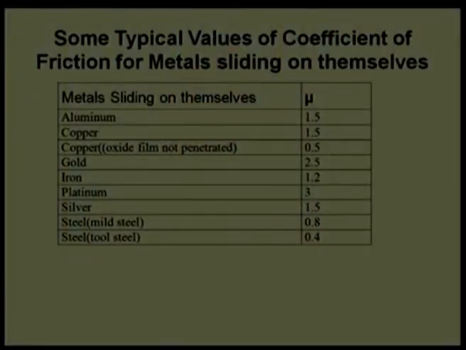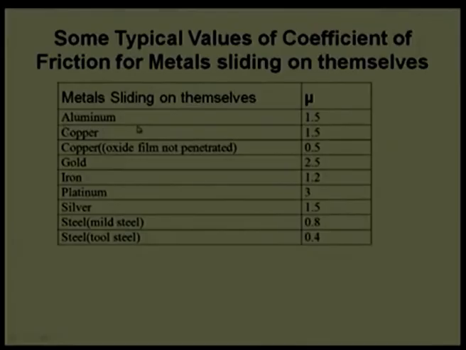I have gone through a number of books and found a number of variations in the coefficient of friction. So, I am just showing on the first slide of this course the typical values of coefficient of friction which are often quoted in books. We say these values belong to the static coefficient of friction. There is some difference between static coefficient of friction and kinematic coefficient of friction, which we will come to later, but see what is mentioned in this table.